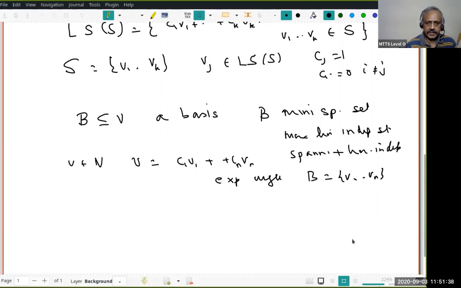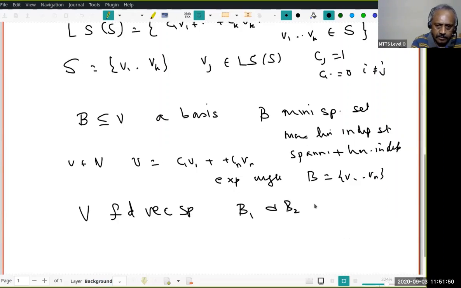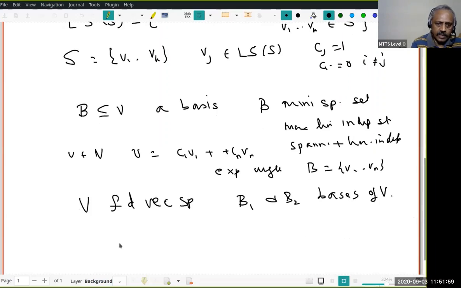Now what is it that we want to talk about? Let V be a finite dimensional vector space, and let B1 and B2 be two different bases. The plural is bases, spelled with an E-S, not A-S, of V. Then what I want to say is this: we denote by mod B1 the number of elements in B1, and similarly mod B2 the number of elements in B2.